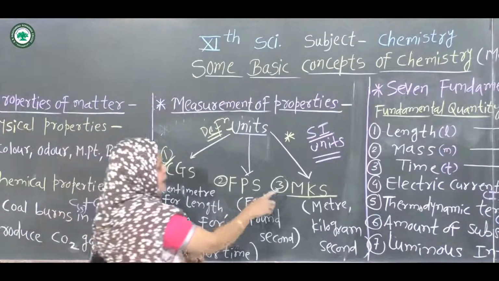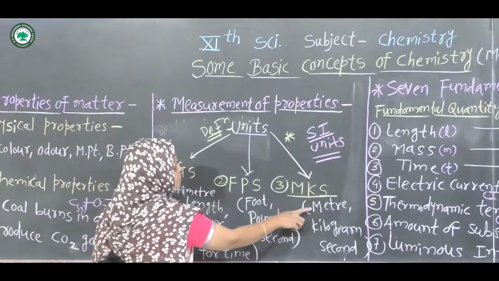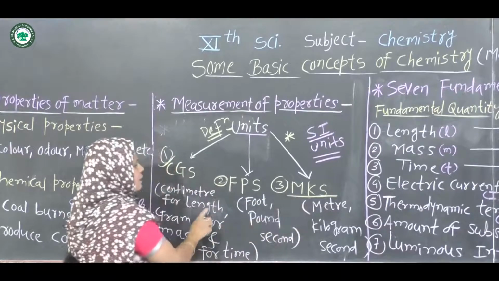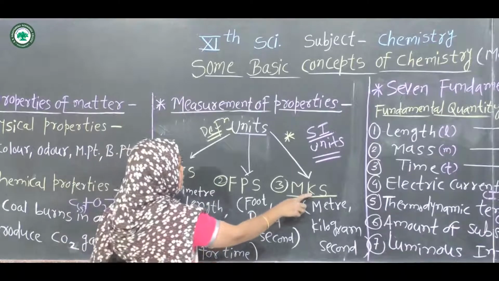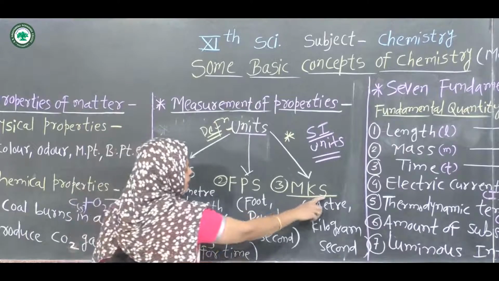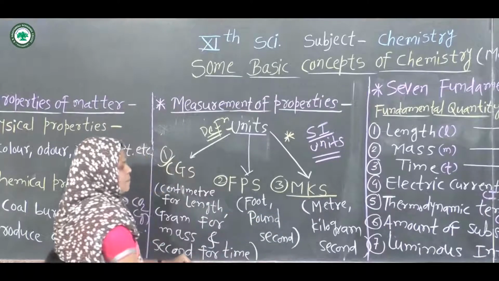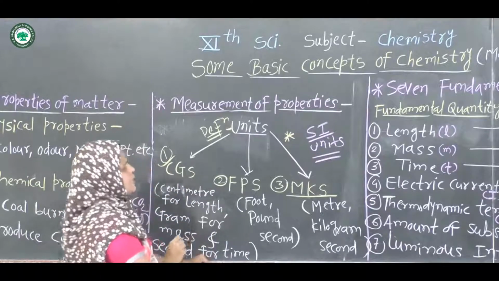Then MKS: meter for length, kilogram for mass, and second for time. These are the several systems.